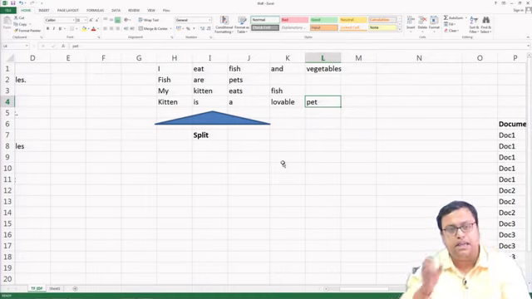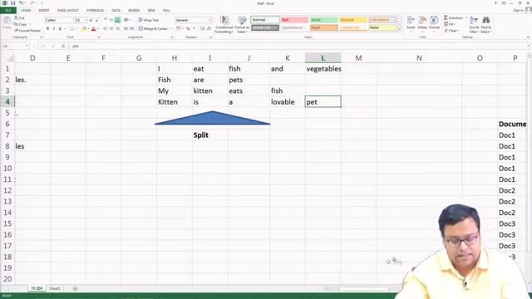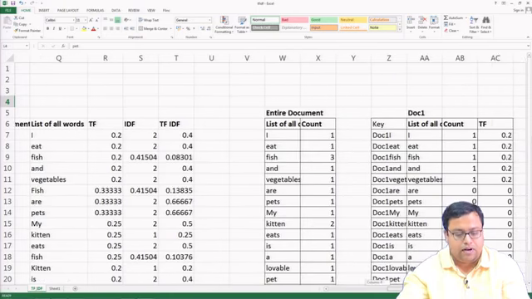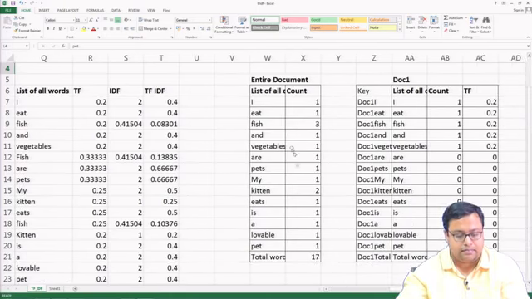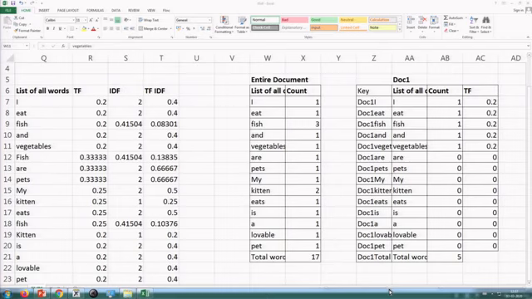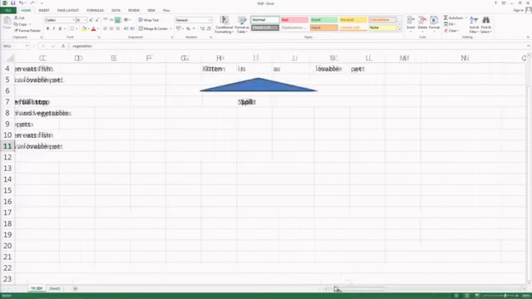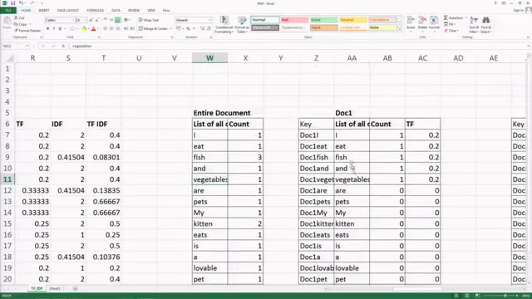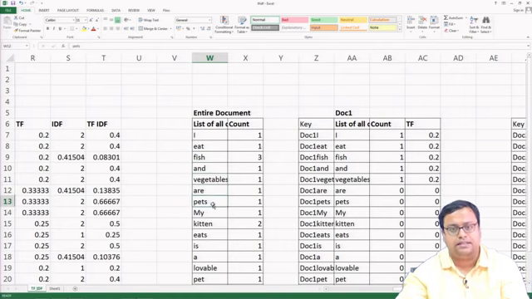Then what am I doing? I am picking up each of these things here, and here we will be calculating TF-IDF. So, the entire document is like this: I eat fish and vegetables. Then fish are pets. So, fish is occurring here, and fish has already been taken into account. Then are pets, this is there.